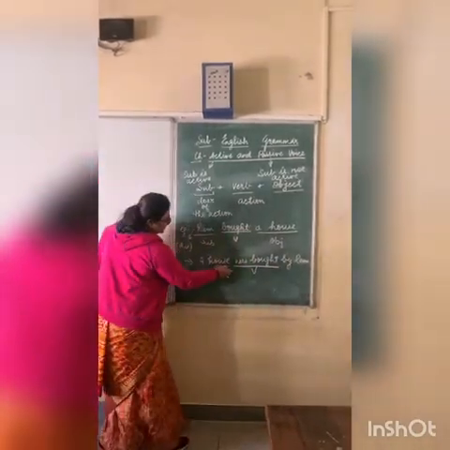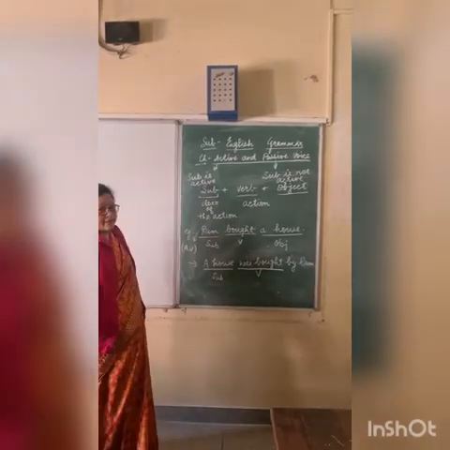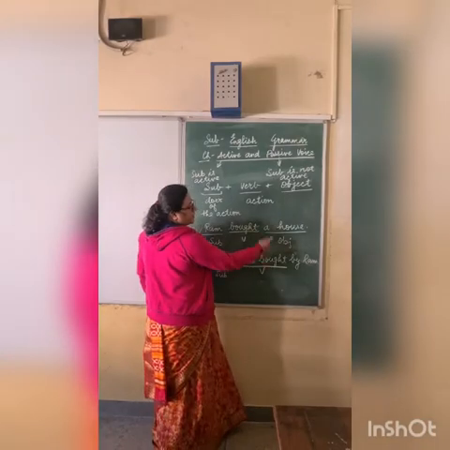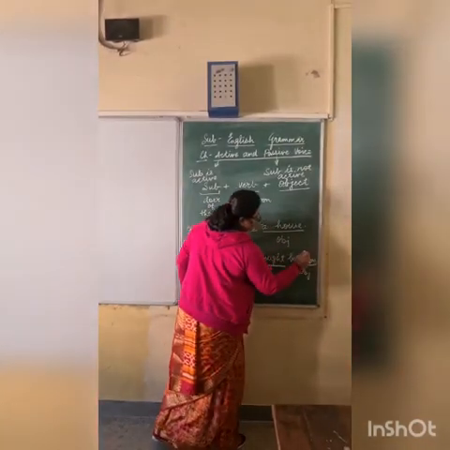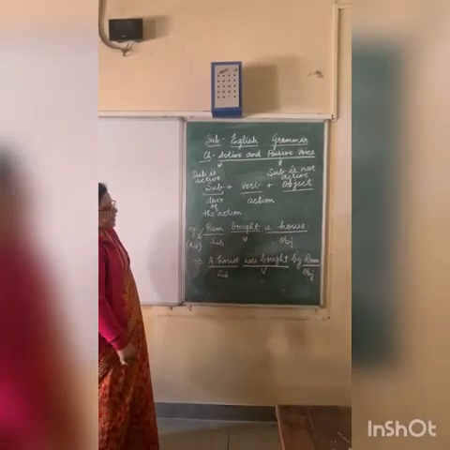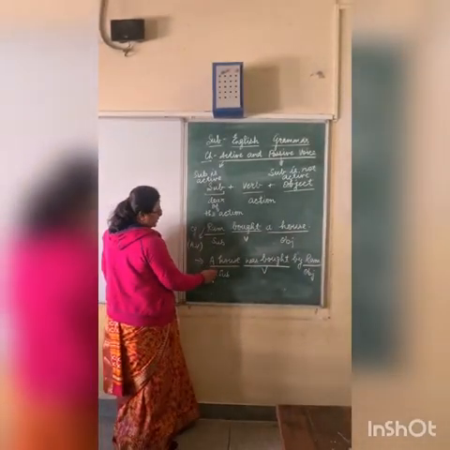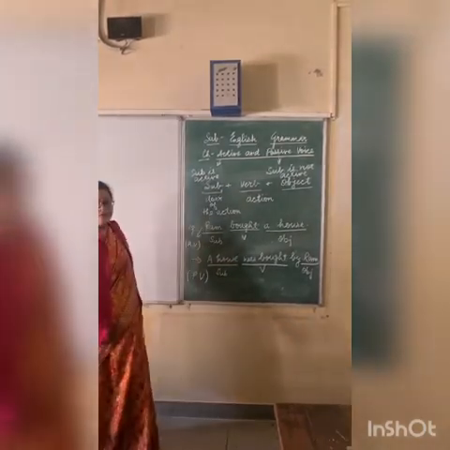The subject is a house, but it is not active. A house is not active. The action is done by the object. It means the subject is not active. So this sentence is said to be in the passive voice.